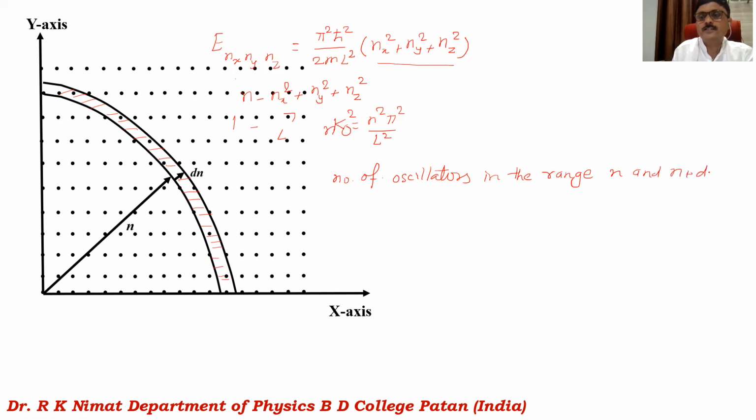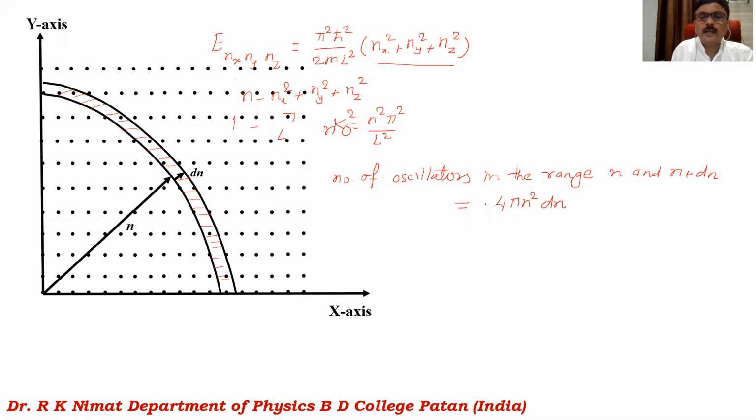That can be calculated by taking the volume of that part, and the volume of that part is nothing but 4 pi n square dn. So that much is the number of oscillators in the range between n and n plus dn.